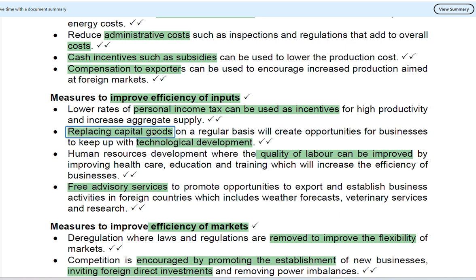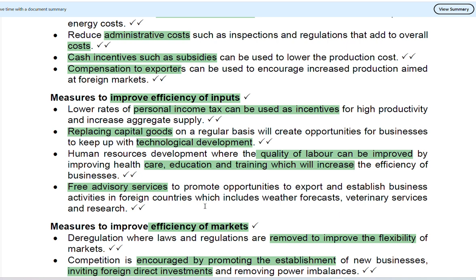The trainings. By providing trainings, healthcare and educating the employees, the quality of labor will produce better results or a better outcome when they're producing services or products, which will result in efficiency in the input.